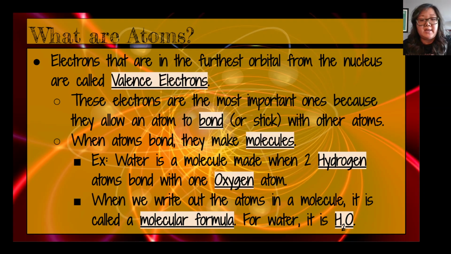When we write the atoms out in the molecule, we write it as a molecular formula or chemical formula. And the one for water is H2O. The H stands for hydrogen. The 2 down here, kind of in between and smaller, means that there are two hydrogens. And then O stands for oxygen. We don't have a number next to O because there's only one, so we don't need the number 1 next to it.